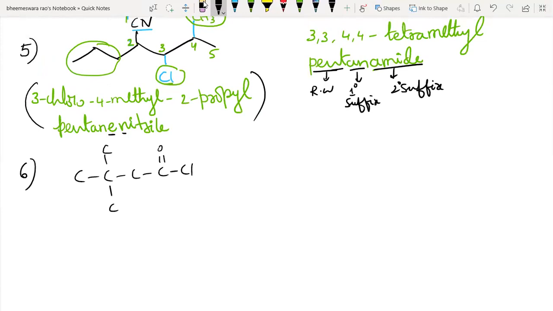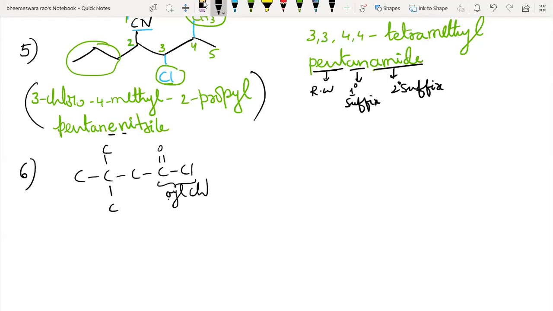Right. Very good. The functional group is oyl halide. Here it is only chlorine, that's why chloro. But here the chlorine is bonded to C double bond O, so its functional group is oyl halide. Its suffix is oyl halide. The halide here is chlorine, so it is oyl chloride.